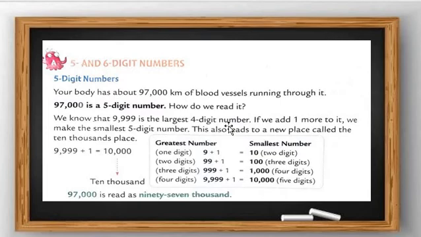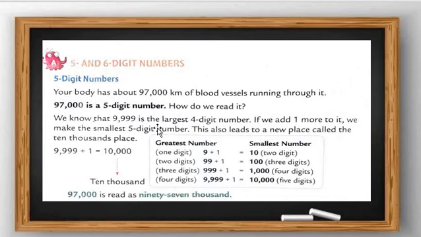If we add one more to it, what happens? See this: 99 plus 1 is 100, 999 plus 1 is 1000, and 9999 plus 1 is equal to 10,000. It makes 10,000.